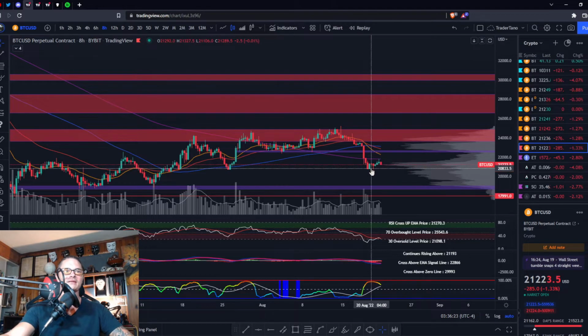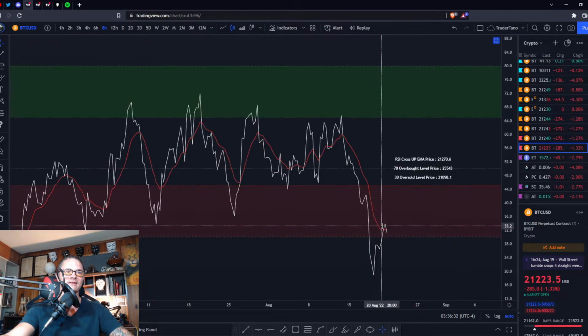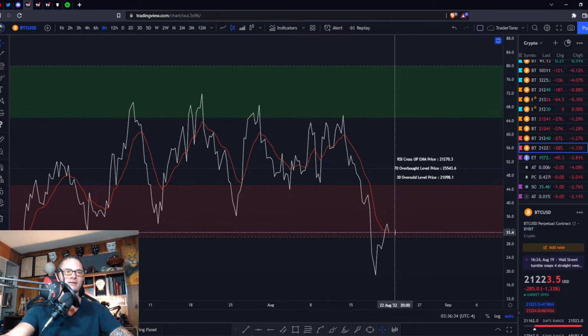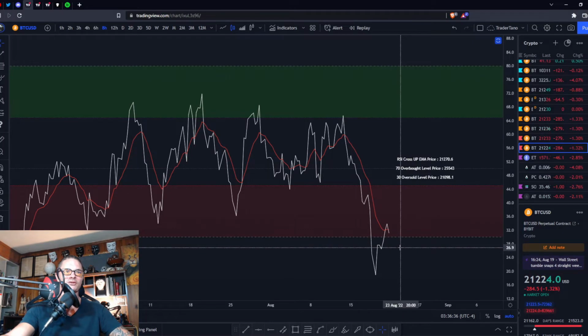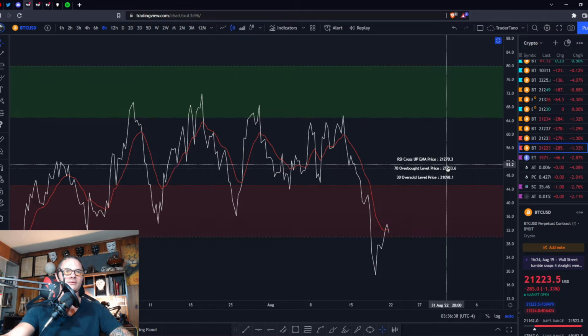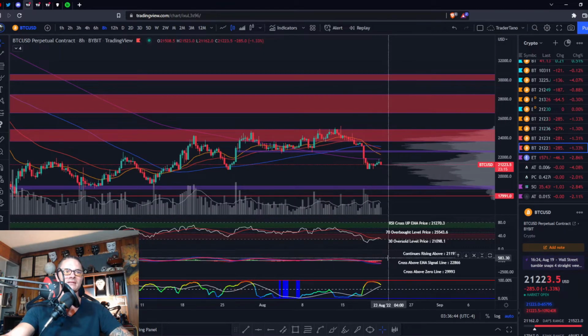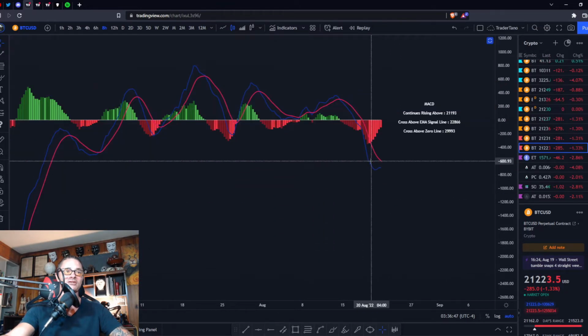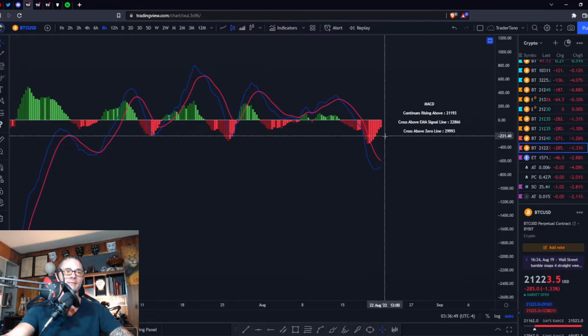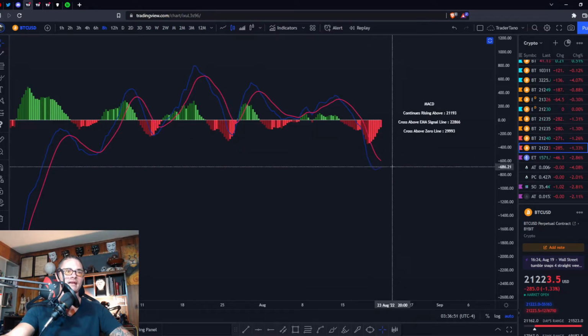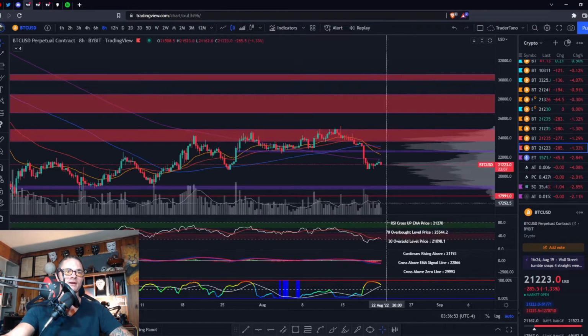So I do think we break this last low at 20,800. The RSI is deep in the bearish control zone and got rejected from your signal line. So we could come back down here into the oversold region. All we need to do is get above 21,270 in order to cross that signal line to the upside. So it's a possibility. MACD is curving around. Negative momentum is decreasing. We're on the 8-hour right now, so medium term time frame.